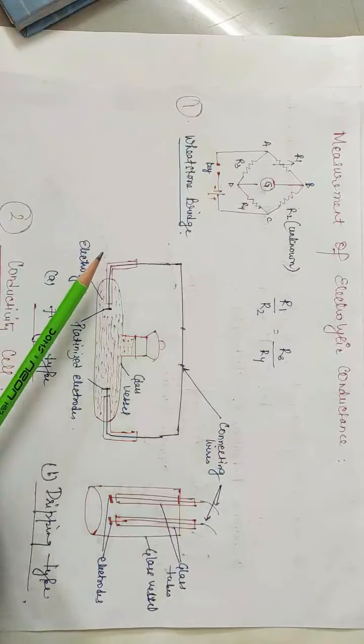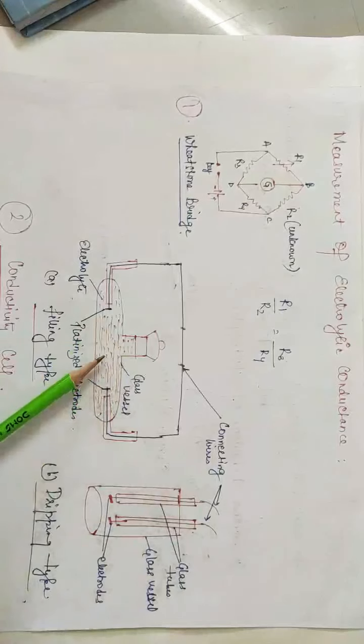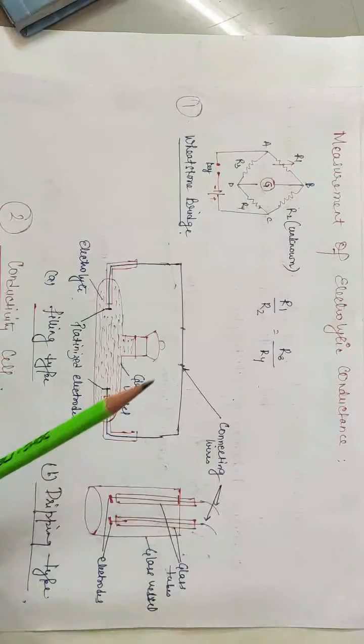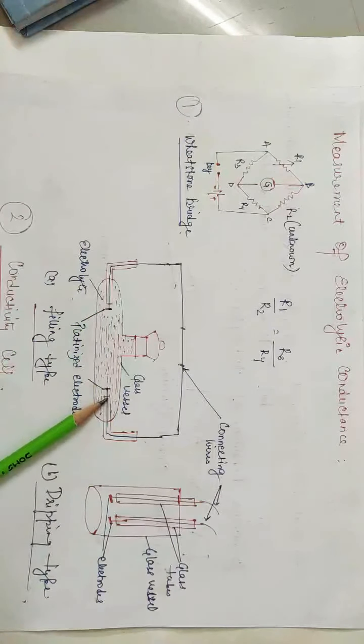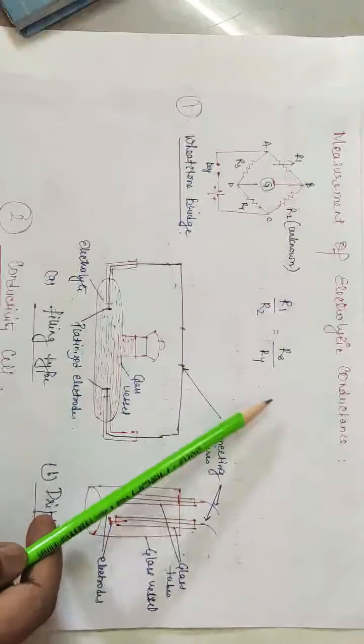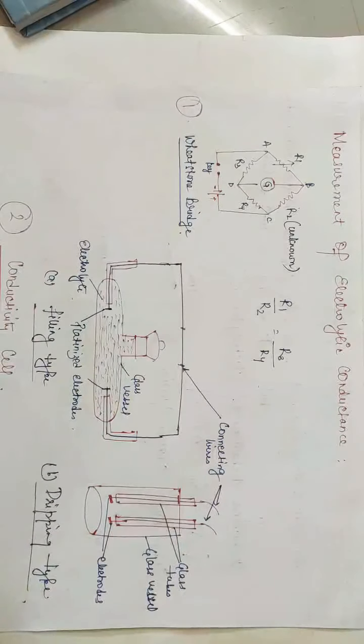Third, the electrodes of the cell are coated with freshly prepared platinum black before use. By using this arrangement and this relation, we can measure the conductance of ionic solutions.